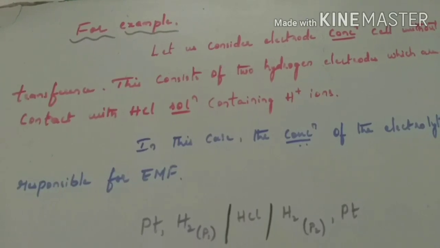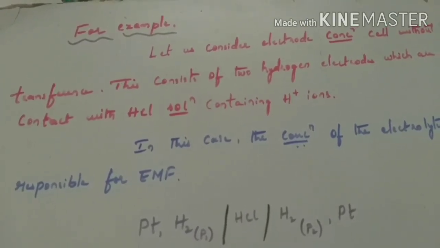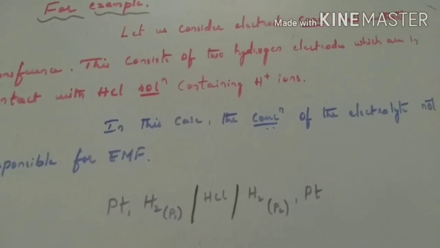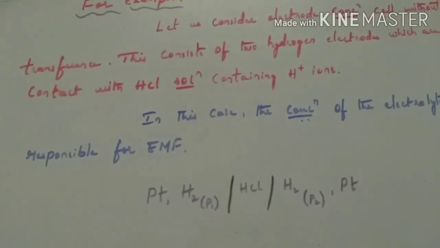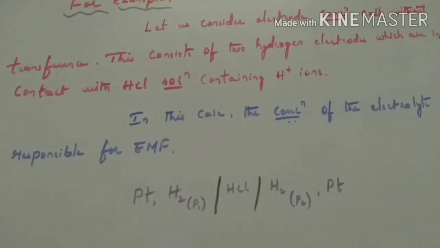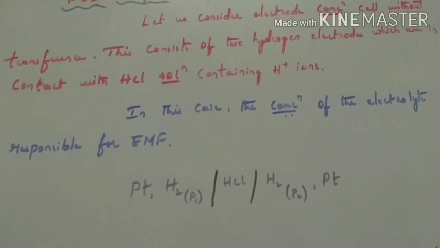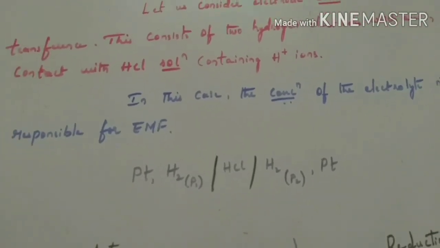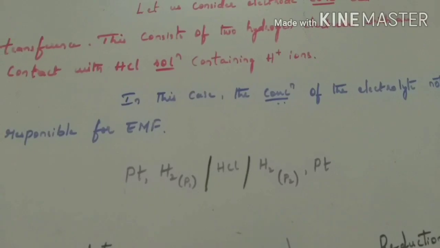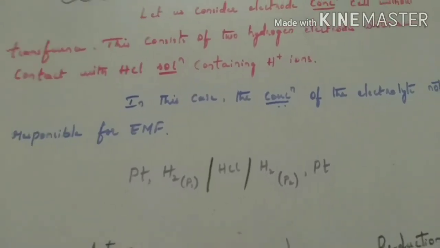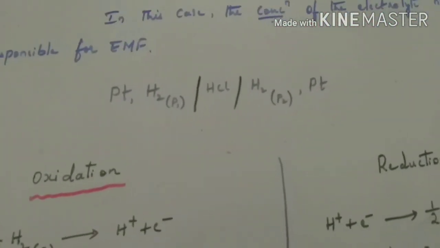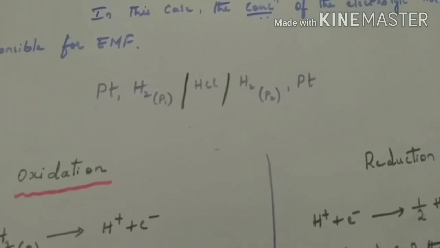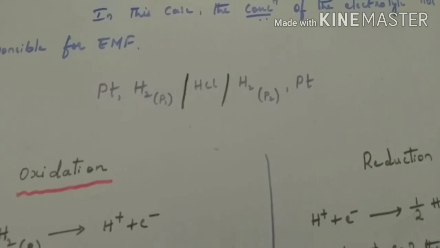Let us consider an example for electrode concentration cell without transference. This consists of two hydrogen electrodes which are in contact with HCl solution containing H+ ions. In this case, the concentration of the electrolyte is not responsible for EMF. Now let us consider the representation of the cell, that is Pt, H2 at a pressure of P1 bar | HCl | H2 at a pressure P2 bar, Pt.